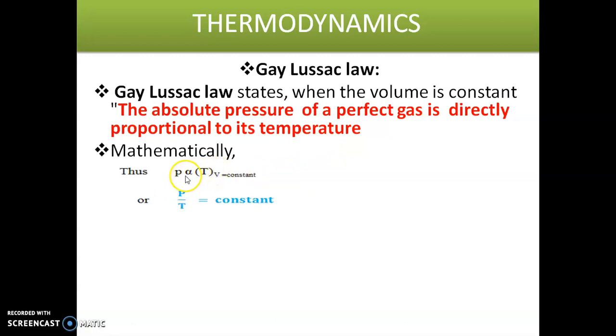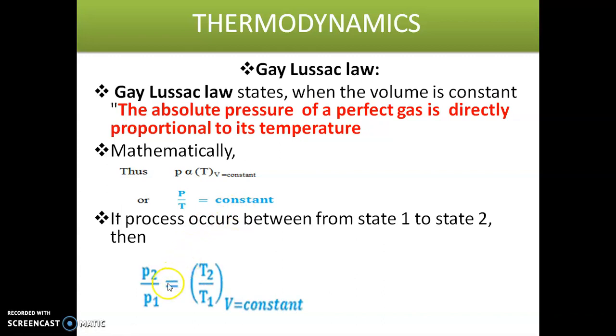Mathematically, we can express it as P proportional to temperature, or we can write it as P by T is equal to constant. If the process occurs in two states, we can write it as P1 by P2 is equal to T1 by T2, when V is constant. So this is the Gay-Lussac law. Okay, I hope you understand.